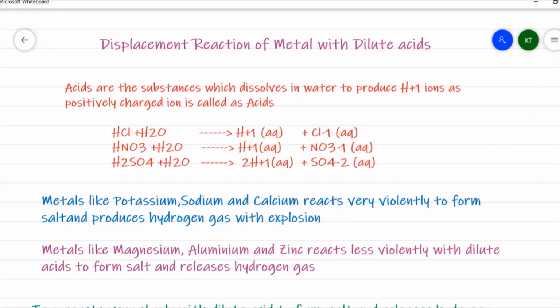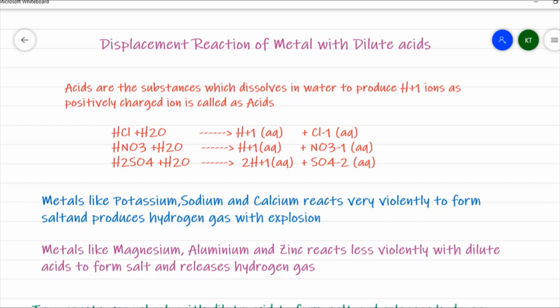Hello students, let us discuss the displacement reaction of metal with dilute acid. In the earlier video, we discussed the displacement reaction of metal with water. Now here I am discussing it with dilute acid. So first of all, let us recap what acids are.